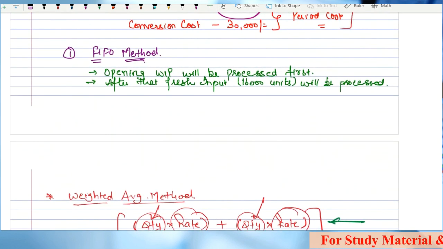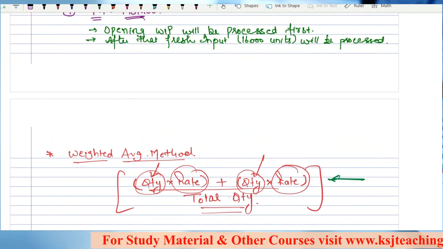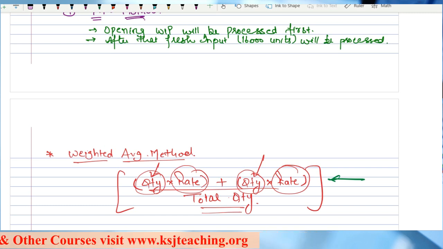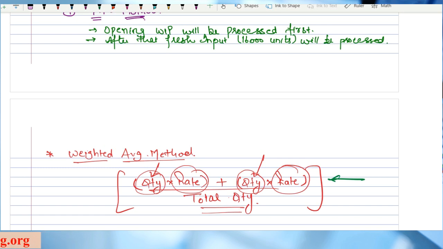Now in this lecture we are going to wrap this chapter up, because after this topic we are going to do one practical problem on this. After that we have only a small topic, that is inter-process profits. I'll just give you a hint of that topic, how it is to be done. We have only one question on that topic, inter-process profit.